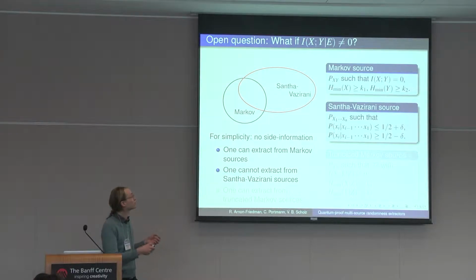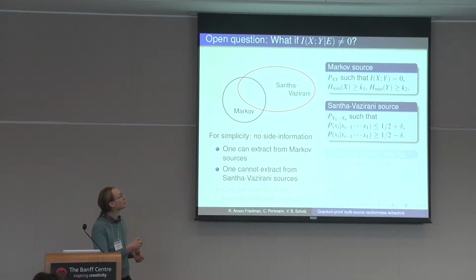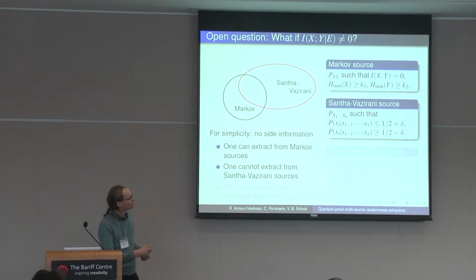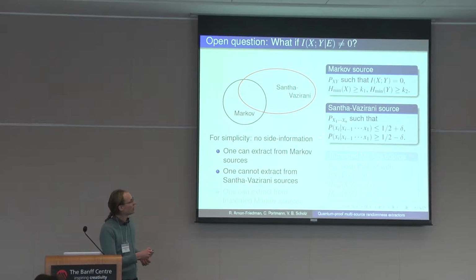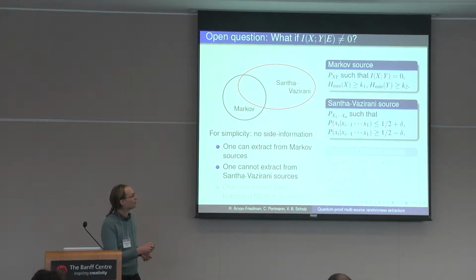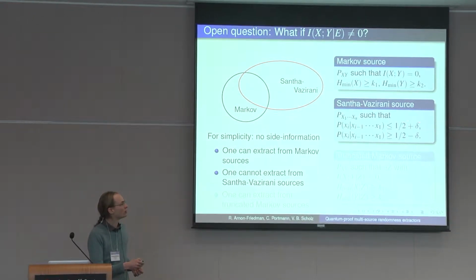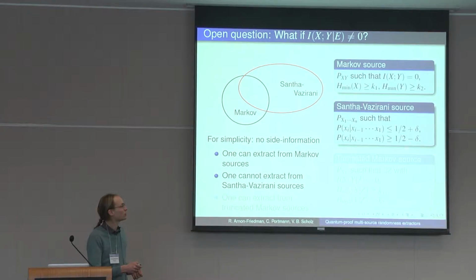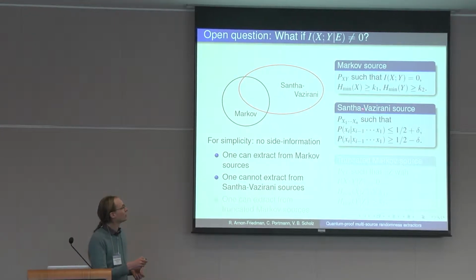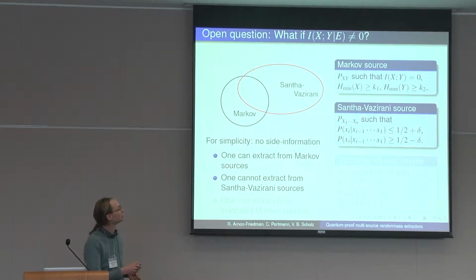We know that we cannot extract from Santha-Vazirani sources. A Santha-Vazirani source is a source, say an n-bit string, where we have this bound on the bits: the distribution of every bit conditioned on previous bits is close to 1/2, between 1/2 plus delta and 1/2 minus delta. And we know that we cannot extract from these sources.